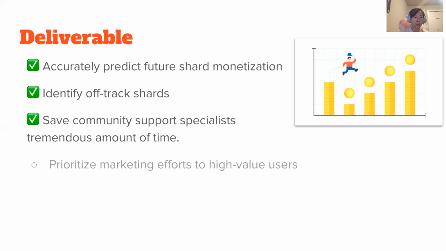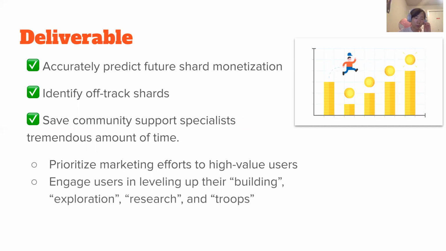My model also suggests that marketing efforts should be prioritized to high-value users, and the community team should direct attention and resources to engage users in leveling up their building, exploration, research, and the troop features.